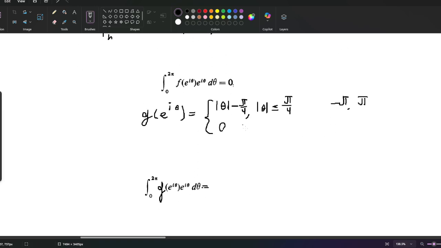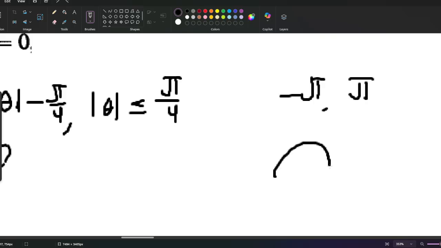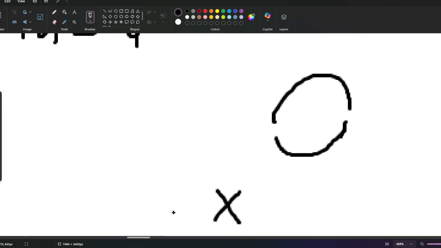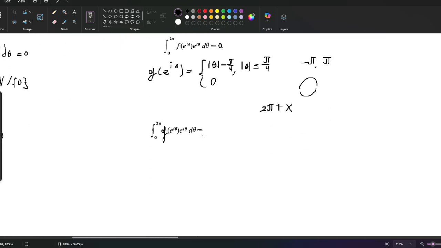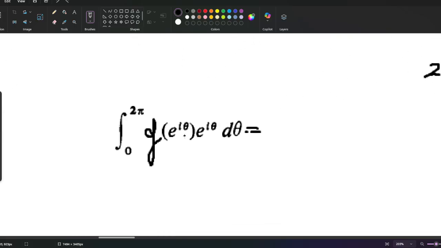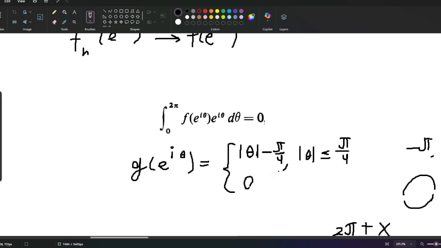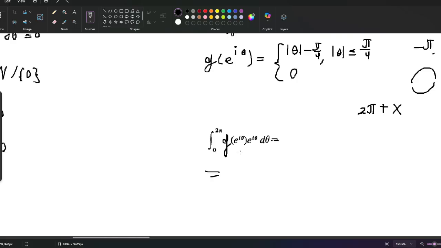Well, I can just attribute it to the range of 2 pi. I can always just say that this remains intact, and as for this, instead of negative pi, I'm gonna map it as 2 pi plus x. Alright, now that we have gotten this out of the way, let's integrate it normally. The minus pi to pi range is useful only for the definition of it. Other than that, it really isn't helpful.